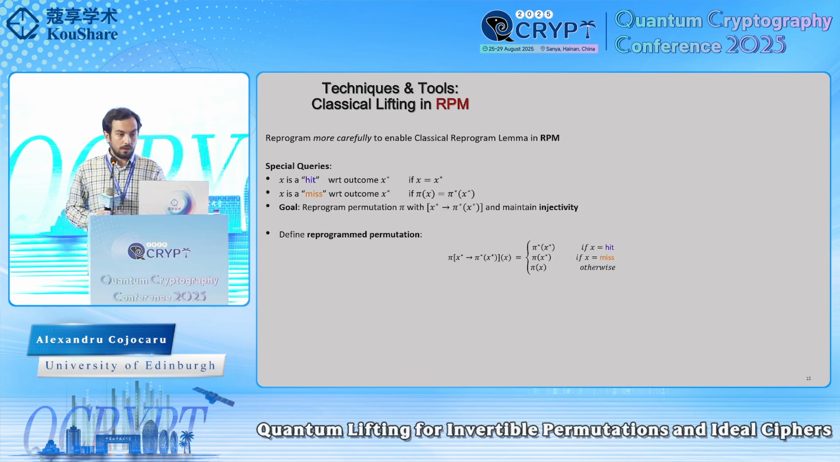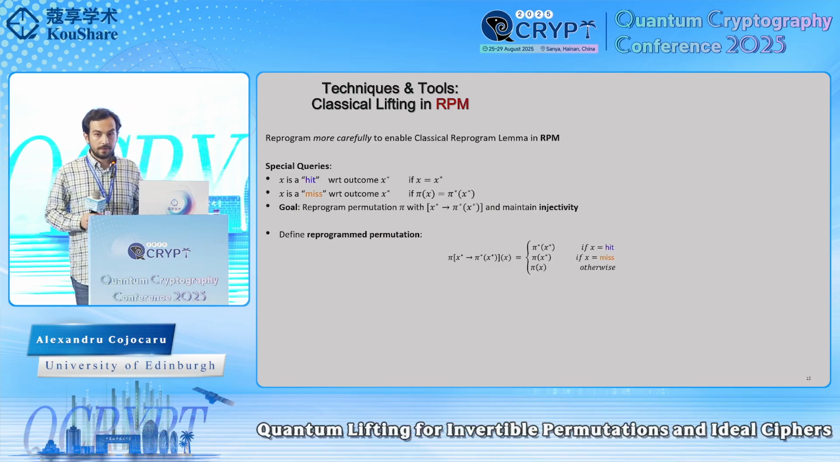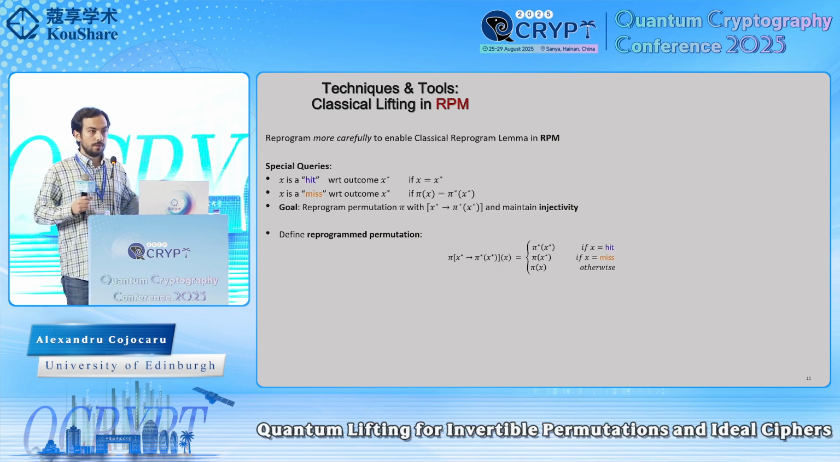And therefore, our task is going to be to reprogram the permutation, but at the same time maintain injectivity. So in particular, when we do this reprogramming, we also need to take into account this special type of queries. If x is a hit query, then we're simply going to output the reprogrammed value, pi star of x star. But on the other hand, if x is going to be a miss, to still maintain injectivity, we are going to output the original permutation evaluated at the outcome of the algorithm, so pi of x star. And otherwise, we are simply going to respond with the original permutation.